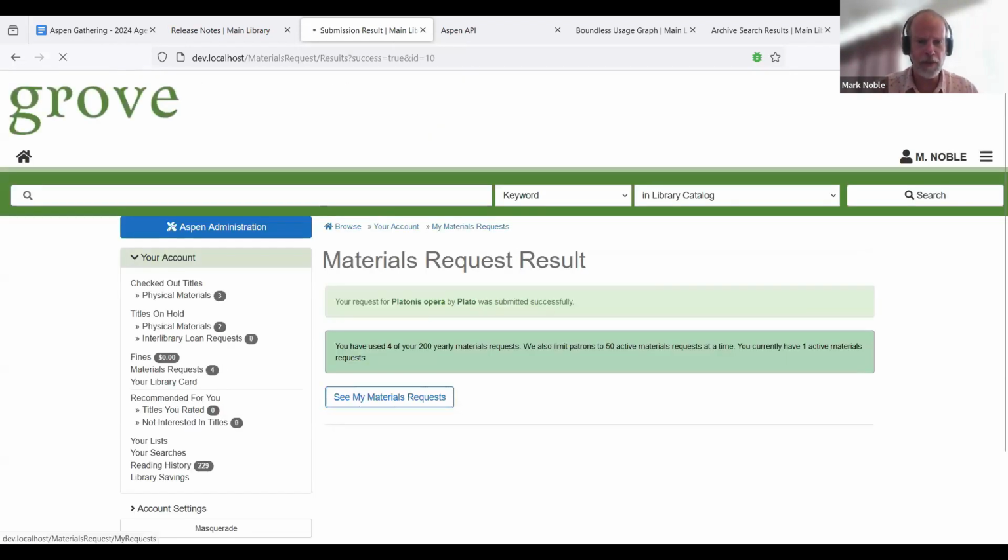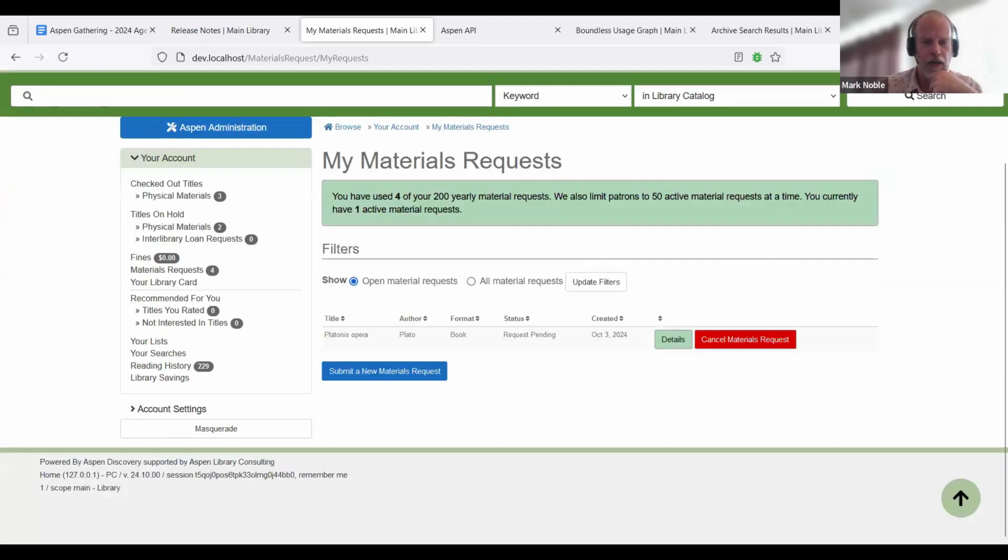All right, so now I've got a materials request. This is my open one that we just submitted. There is a background process. It's going to run at 9 a.m. every morning. I'm going to run that now in the background. So what that's doing is it's going out, searching the catalog by title and author or by ISBN, UPC to see if any hold requests now have materials that may or may not fulfill that. So it's checking those things as well as the format.